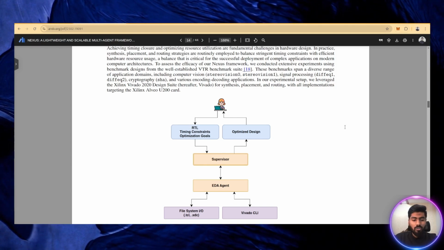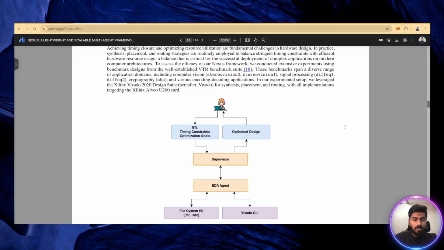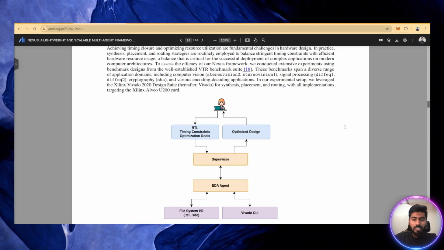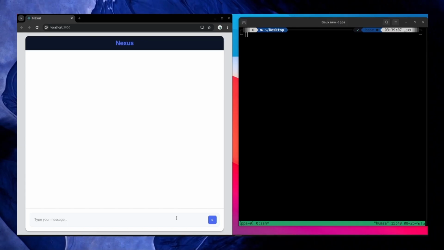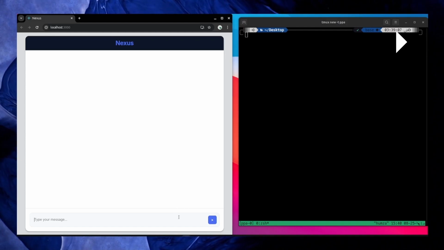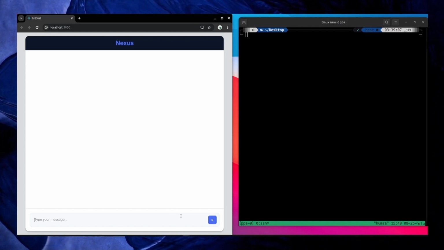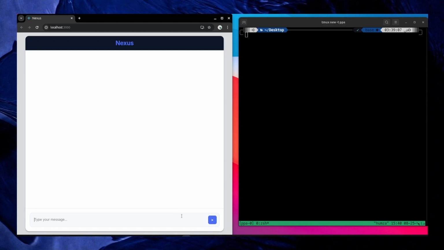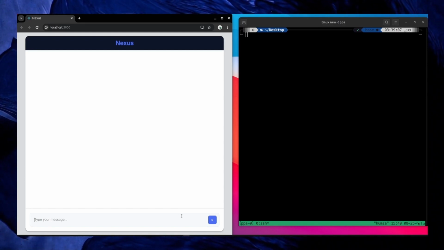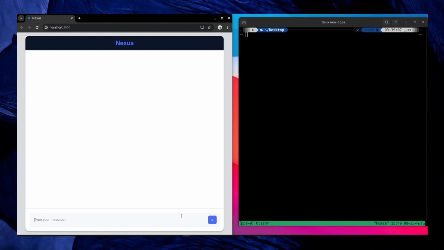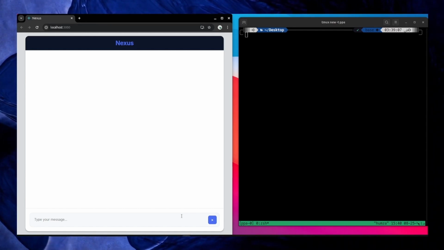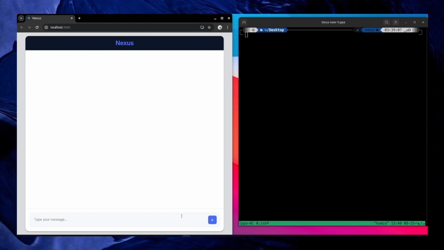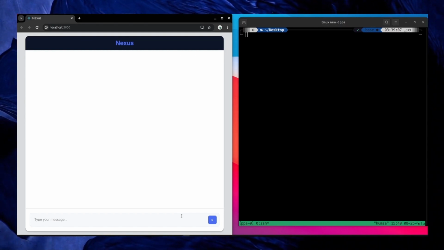So we will now jump towards the chatbot, and we will interact with the chatbot to showcase and test the real world example. Okay, great. Let's start. On the screen, you can see two windows: the web app interface where I will interact with Nexus, and a terminal window. This terminal is shown purely for demonstration purposes, just to illustrate how our EDA agent interacts directly with the Vivado CLI, although you would not normally see these behind the actions.